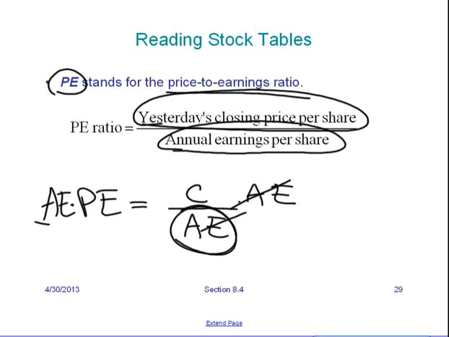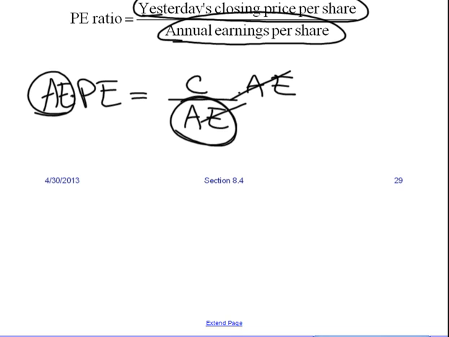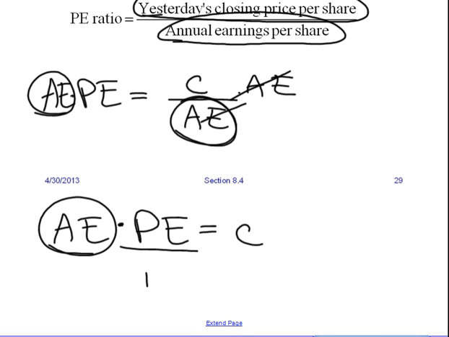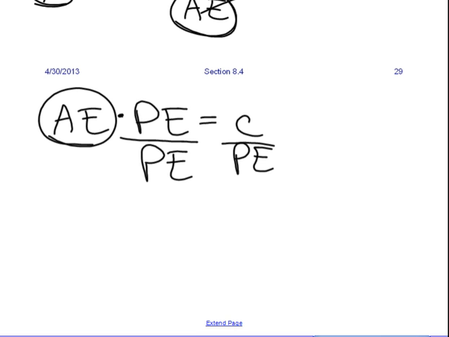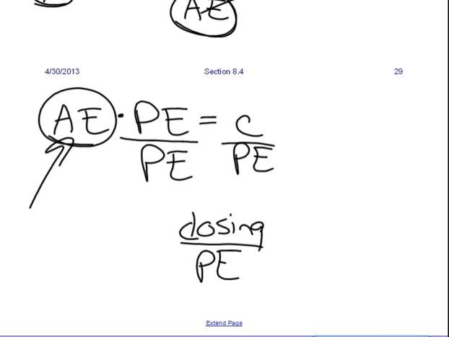But you still don't have annual earnings by itself. So right now you have annual earnings times the PE ratio is equal to yesterday's closing price. And to get this variable by itself, you divide by the PE ratio. So I think in your homework they ask you actually for the annual earnings. So to calculate that, you take the closing price divided by the PE ratio, price to earnings ratio.